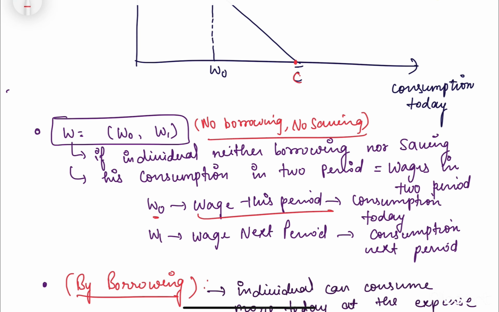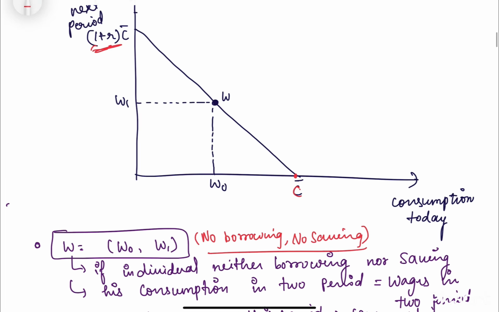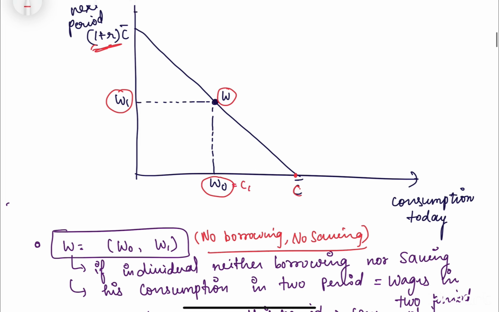Like जो भी हमें आज, let's say my salary for a day today is 100 rupees and I am spending my whole 100 rupees. I'm consuming the whole 100 rupees today, and let's say W1 is my wage next period. Like tomorrow I'm earning 100 rupees again or 200 rupees, and I'm consuming that also fully in the next period. So I'm not saving anything, I'm not borrowing anything, I'm just consuming whatever my income is. So this point is basically showing that W0 and W1, these are the consumption levels equal to the wages. That's it.